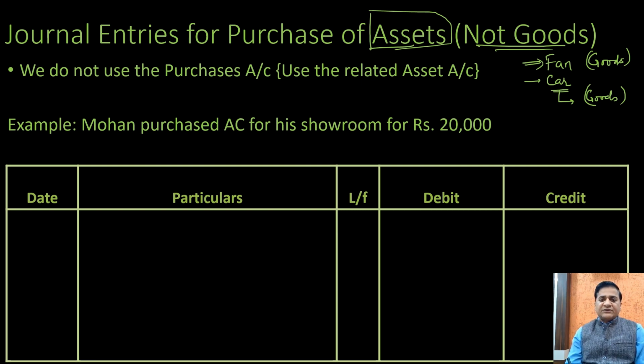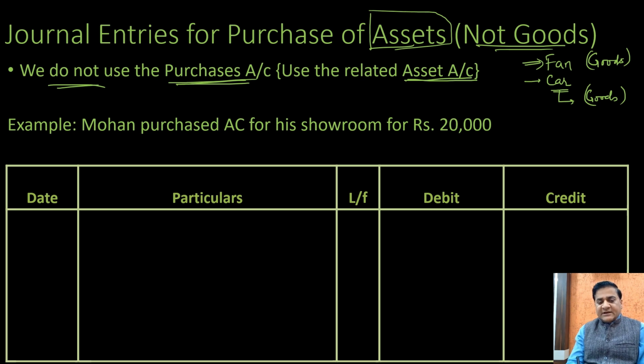Goods are those things which are meant for the purpose of reselling, and assets are those which are used in the business and not purchased for the purpose of resale. Clear? So the first thing that we need to understand is whenever we buy an asset, we do not use the term purchases account. What we do is we use the related asset account. Say for example, buying a car by a person not dealing in cars, for him it would be car account, not purchases account.